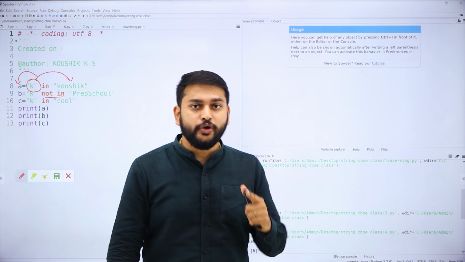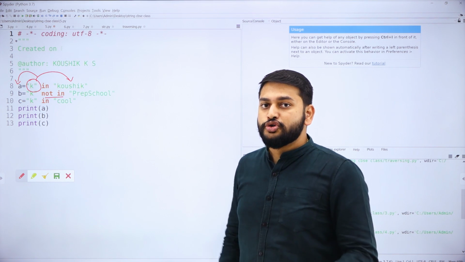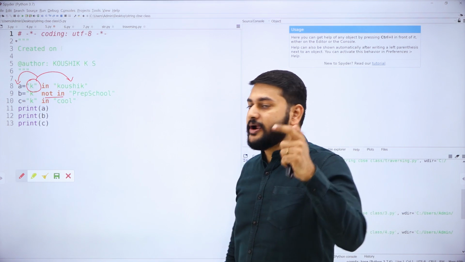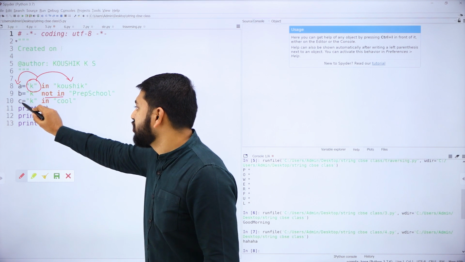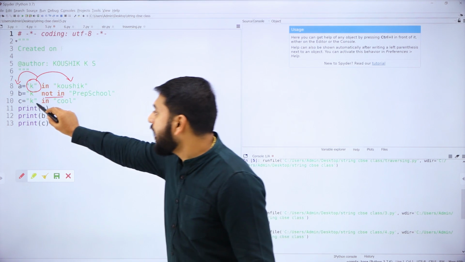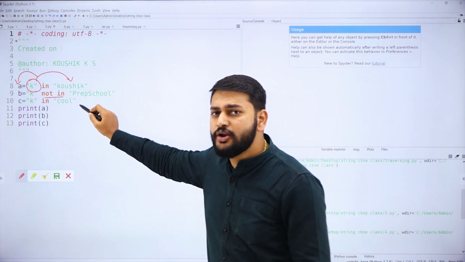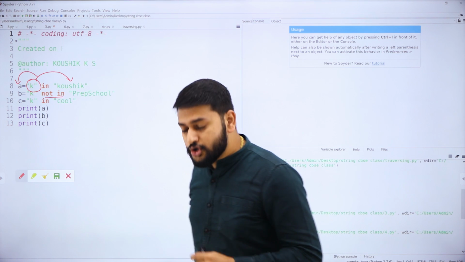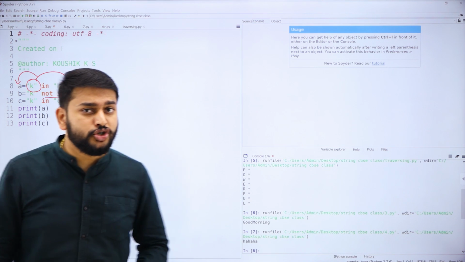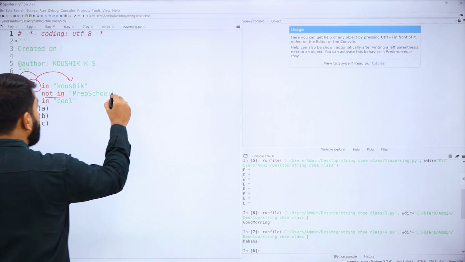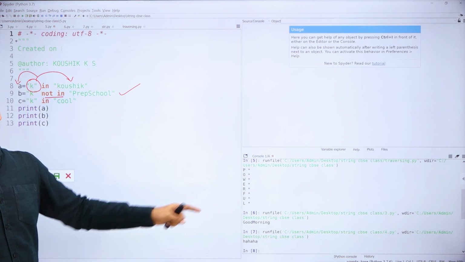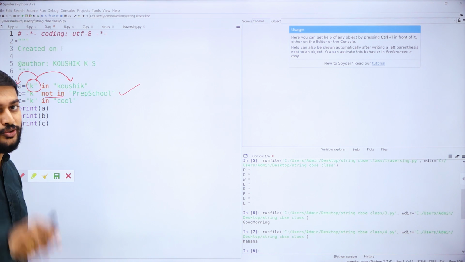I will execute the program and I will show you. So compare your answer with the output, my dear students. Again I am checking this: K in cool. Do I have K in cool? So what should be my output? It should be false. Write down your answer for this. I will show you the output, how exactly it is coming, my dear students.